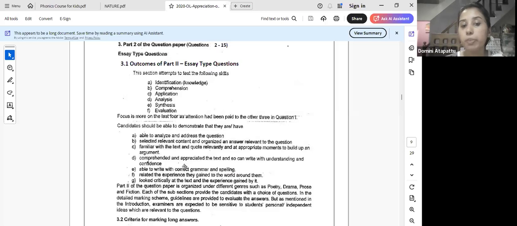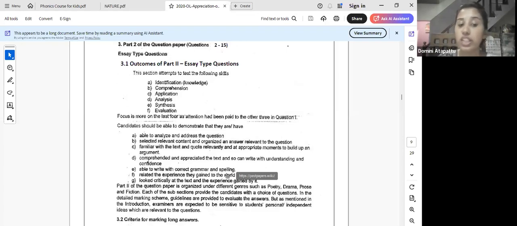Right? Okay. Comprehend and appreciate the text, can write with understanding and confidence. You need to comprehend the text and appreciate the text, right? Then able to write with correct grammar and spelling. This is very important. This is why I'm saying if you have issues with your grammar and your spellings, please work on it right now. Please work on it as soon as possible. Get your grammar issues sorted. Because if you do not do that, you're going to fall into trouble.